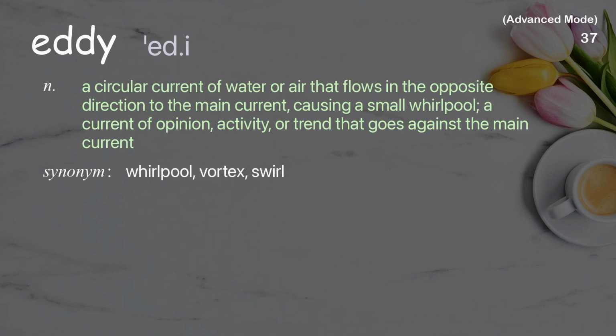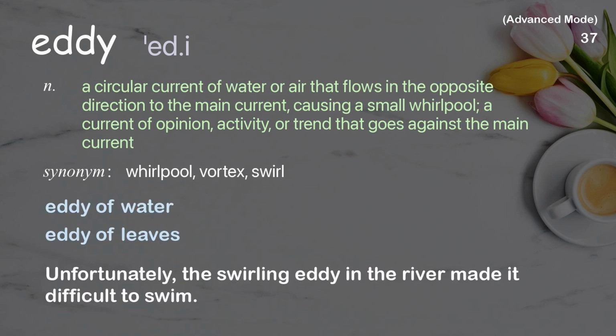Eddy. A circular current of water or air that flows in the opposite direction to the main current, causing a small whirlpool, a current of opinion, activity, or trend that goes against the main current. Examples: eddy of water. Eddy of leaves. Unfortunately, the swirling eddy in the river made it difficult to swim.